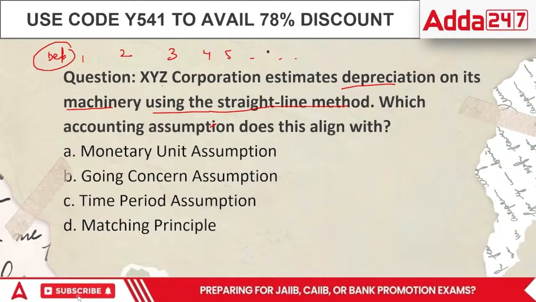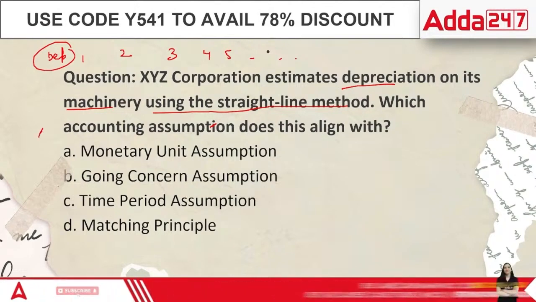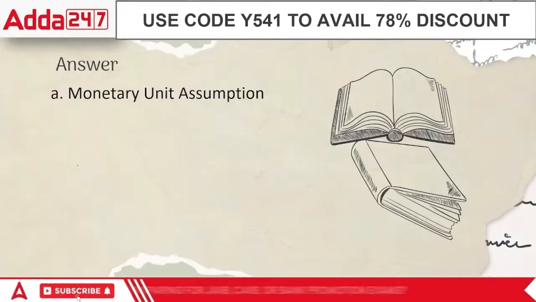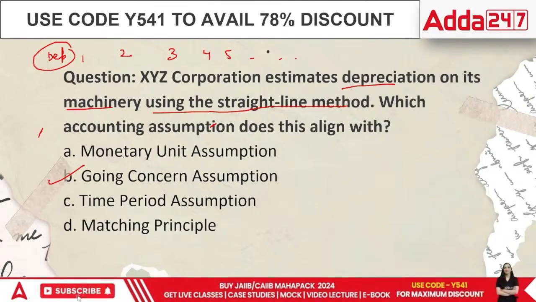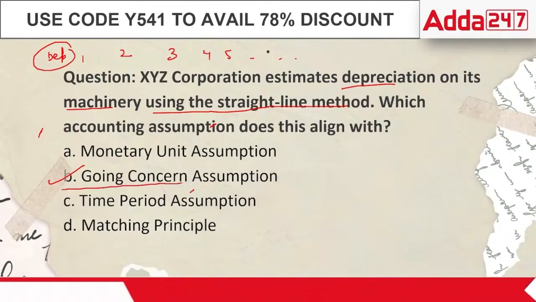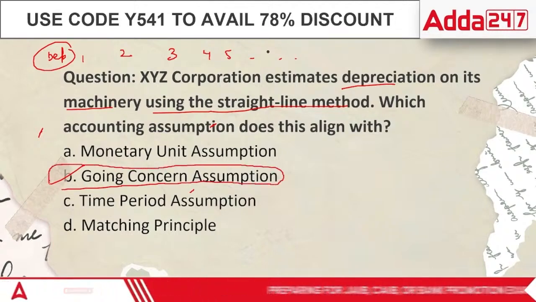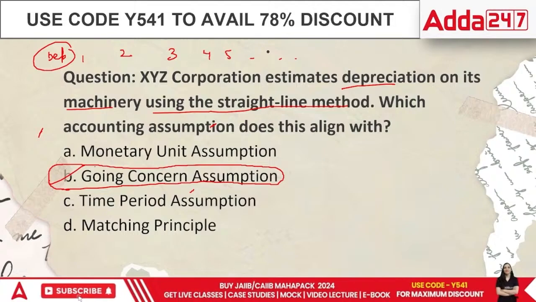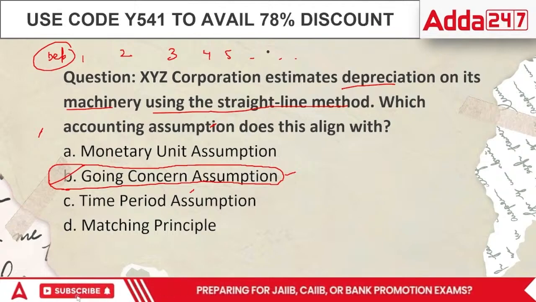So in this case, it is going concern concept. Men may come and men may go, but the organization is here to stay. So the answer is B. Acha, XYZ estimates the, no, it is going concern. As per the IIBF book, this particular example was given in going concern assumption. Depreciation is charged because of going concern. So I'll be going with B only. I'm changing the point there because the correct answer is B.